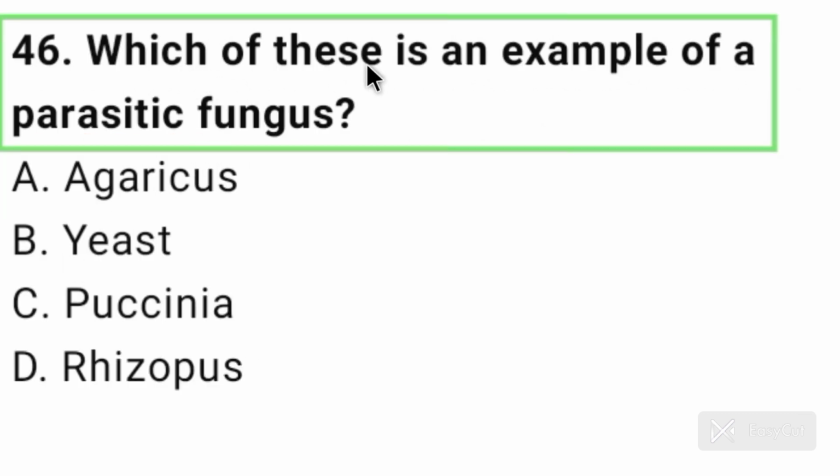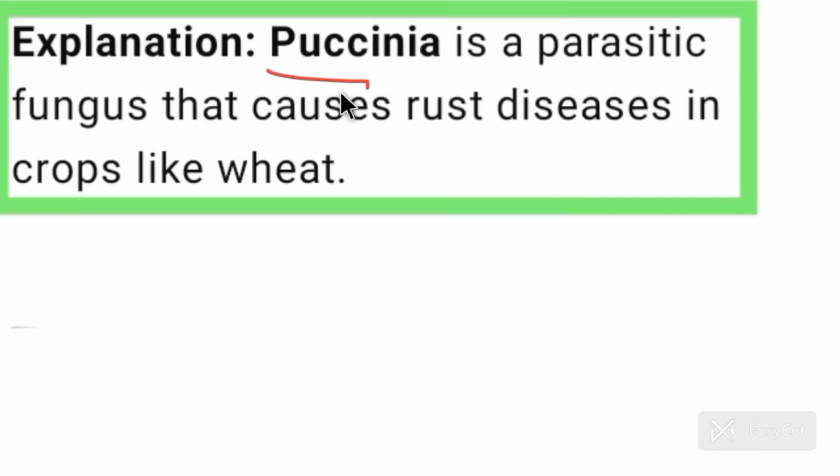Question number 46. Which of these is an example of a parasitic fungus? Puccinia is a parasitic fungus. Option C is correct here. Puccinia is a parasitic fungus that causes rust diseases in crops like wheat.